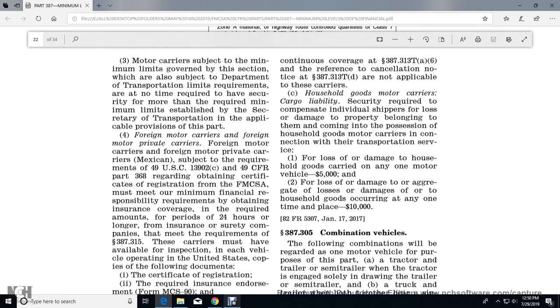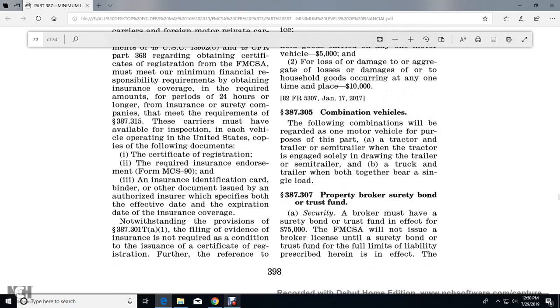Household goods motor carriers' cargo liability requires that compensation be available to individual shippers for damaged property coming into the possession of household goods motor carriers in connection with their transportation services. For loss or damage to household goods carried on any one motor vehicle, the amount is $5,000, and for aggregate loss or damage occurring at any one time and place, $10,000. Next, 387.305, combination vehicle.